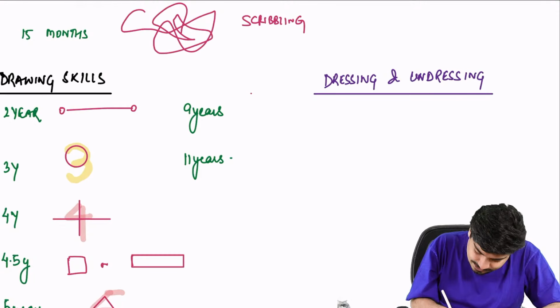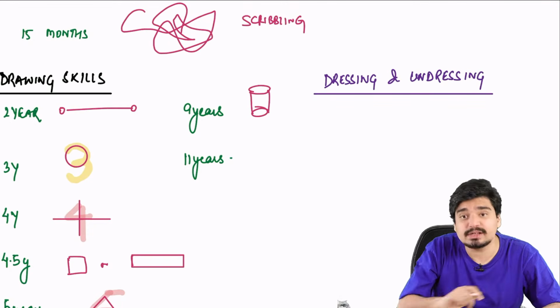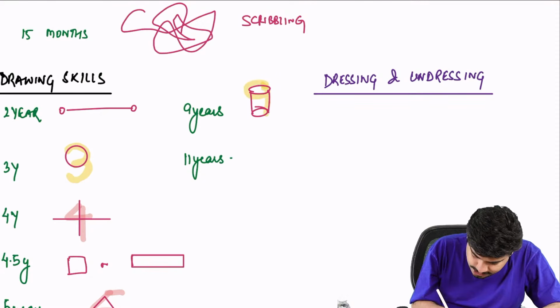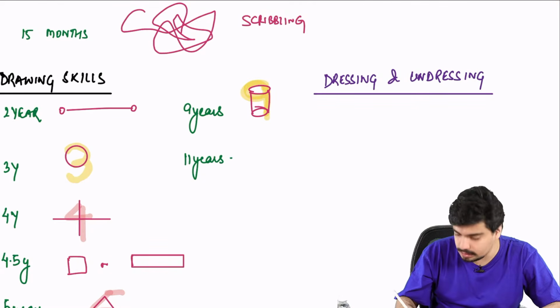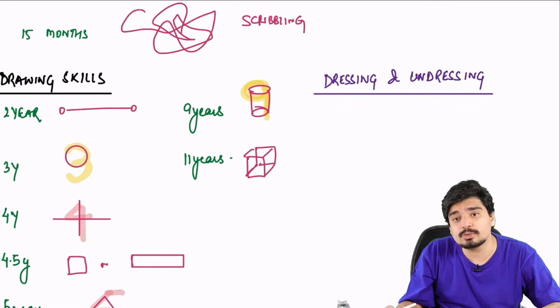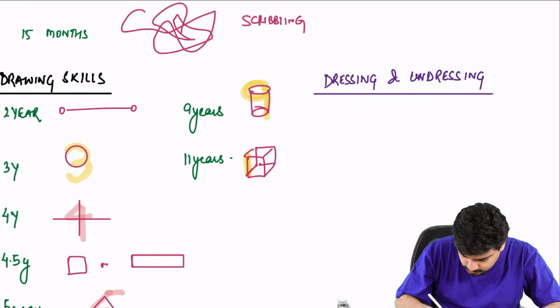At 9 years, he's able to make a cylinder. If you look closely, there's a 9 in a cylinder. And finally, at 11 years, the child is able to make a cube. If you look closely, there's an 11 in a cube.